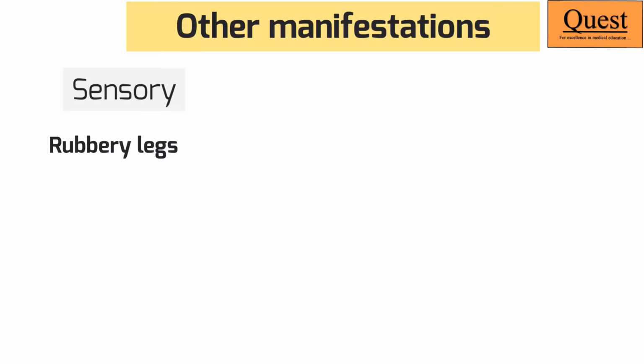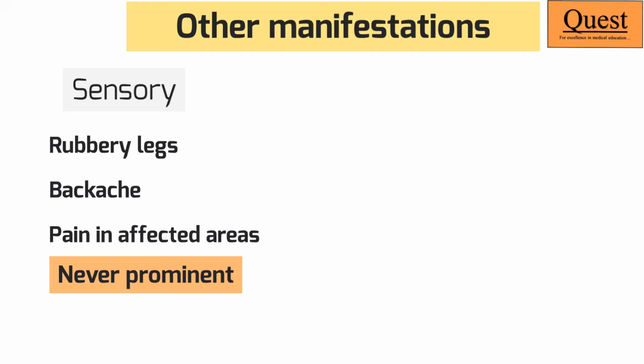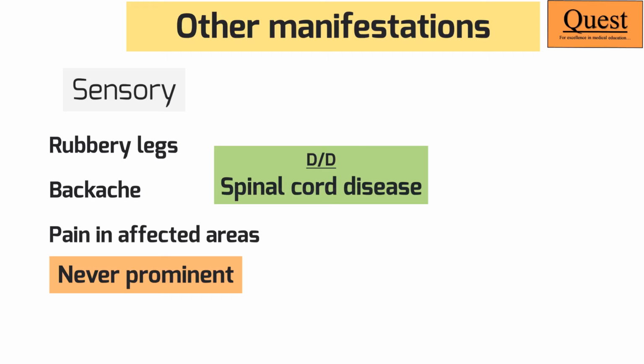As the disease progresses upwards, they might complain of backaches, and sometimes later on they might complain of pain in the affected areas. But it is important to remember sensory symptoms are never the prominent symptoms, and if they are, then we should think of alternative diagnosis like the involvement of spinal cord.